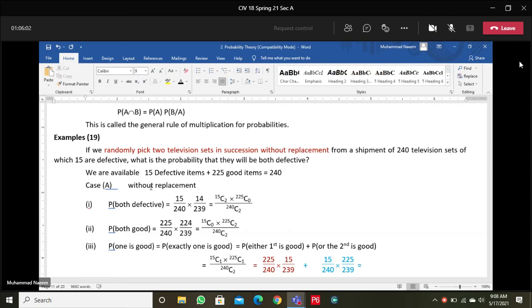Why does this happen? Because this is the case of dependence. Each second probability depends upon the previous draw, the probability of the previous selection. That's why, depending upon the first one, look at this situation.